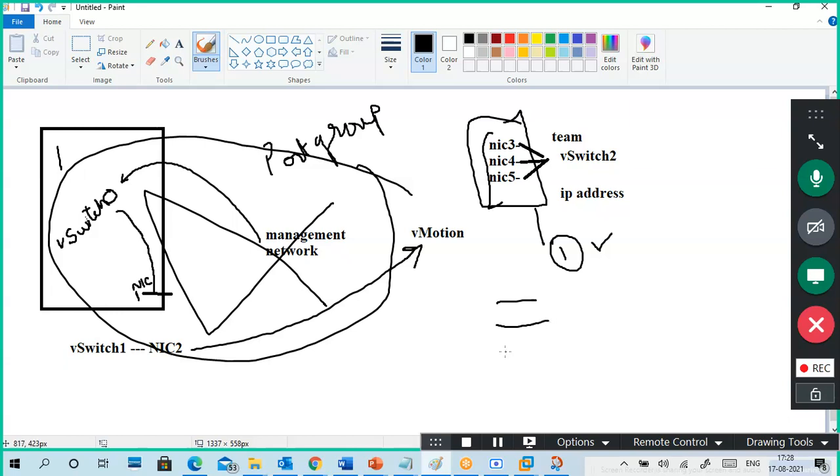NICs are physical NICs, right? Distributing network will be easy.